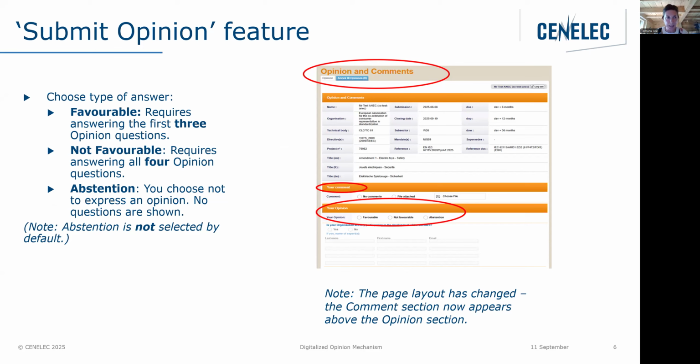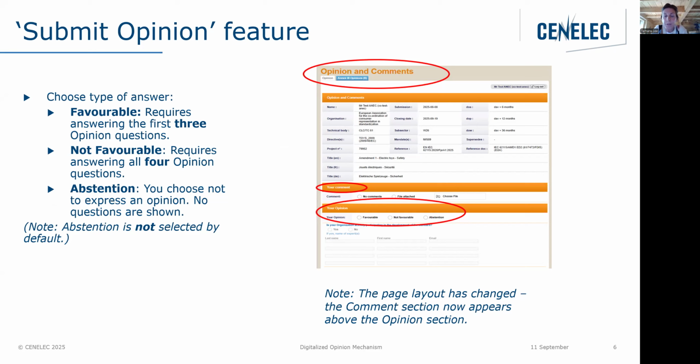And the reason is because if it's set by default, it'll then appear on the voting results page, which we don't necessarily want if there hasn't been any opinion submitted. So I can't think of any test case use cases where you would use the abstention. However, we decided to leave it. It can be removed, but we leave it for now. And if you select abstention, it will appear on the voting results.